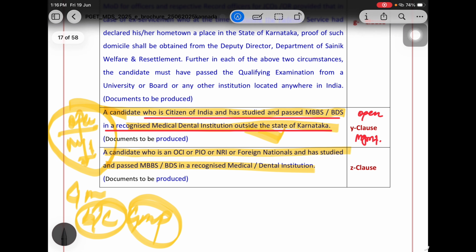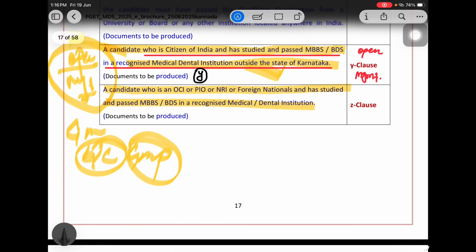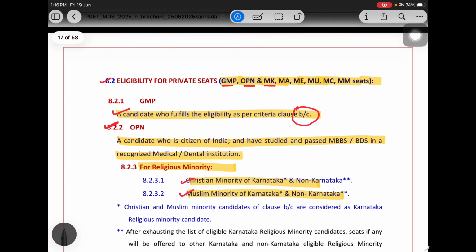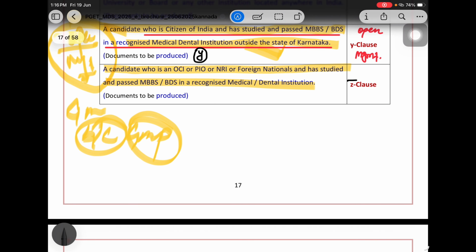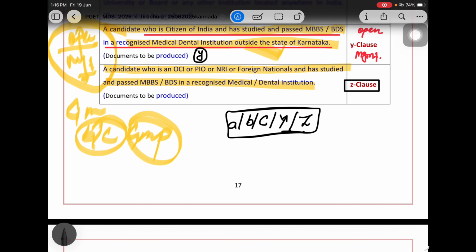Now coming to clause Y, who are required to be in clause Y. The first one is a citizen of India with BDS from any other state outside Karnataka. Then they come in the open category, that is clause Y. So you can claim for the open category seat, and the NRI candidate will claim for the NRI seat, that comes under clause Z. Okay, so there are very important clauses: clause A, clause B, clause C, clause Y, and clause Z. These 5 clauses are very important in Karnataka.